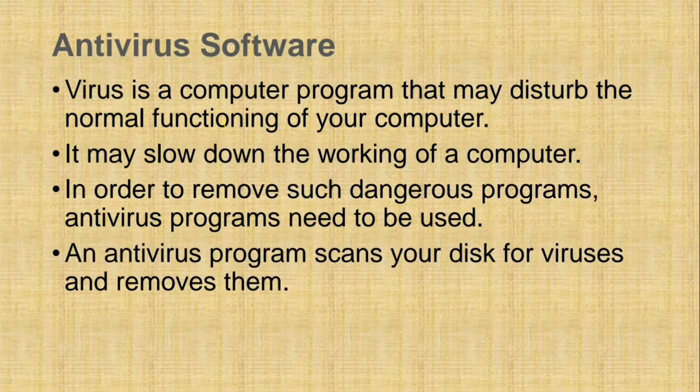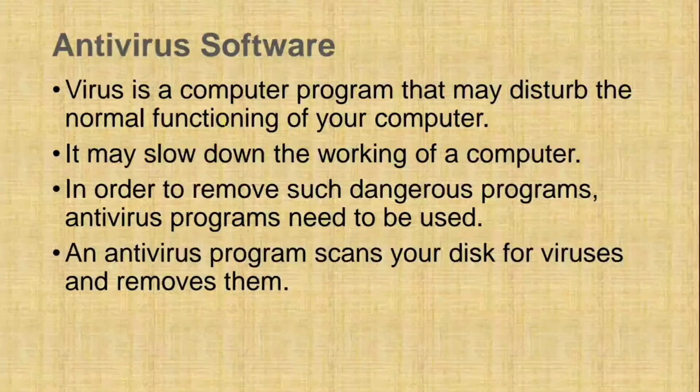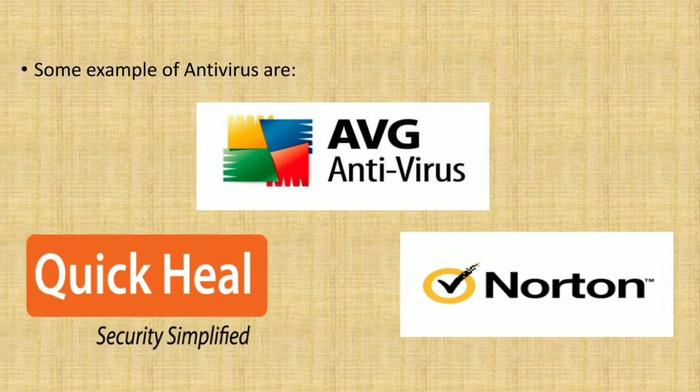Antivirus software. A virus is a computer program that may disturb the normal functioning of your computer. It may slow down the working of a computer. In order to remove such dangerous programs, antivirus programs need to be used. An antivirus program scans your disk for viruses and removes them. Antivirus software, also known as anti-malware, is a computer program used to prevent, detect and remove malware. In the market, some antivirus programs available are AVG, Quickheal, Norton and so on.